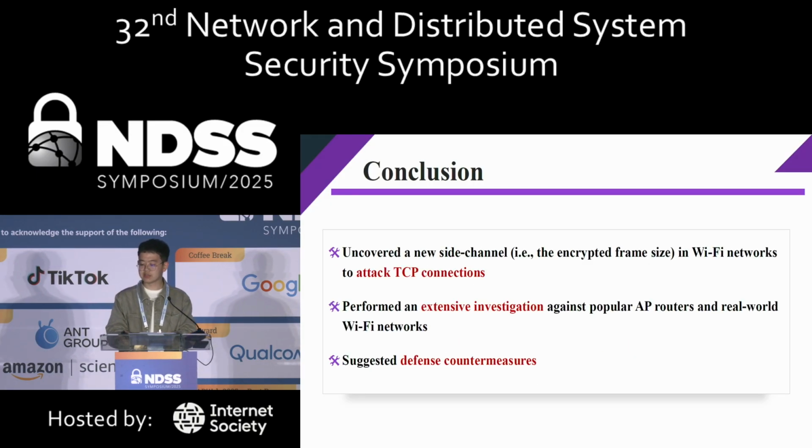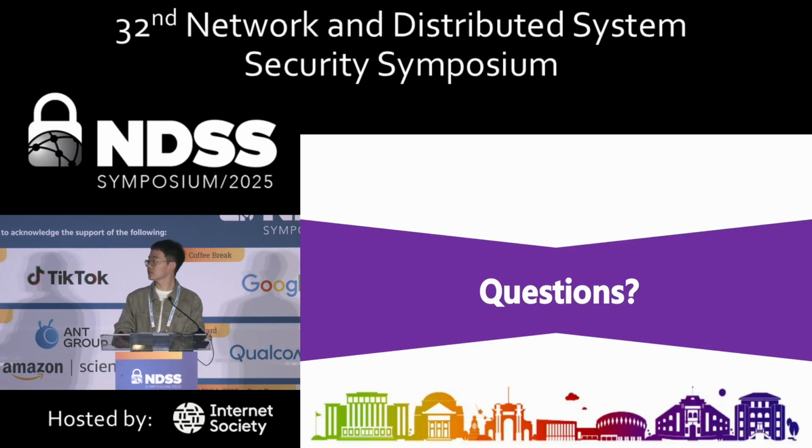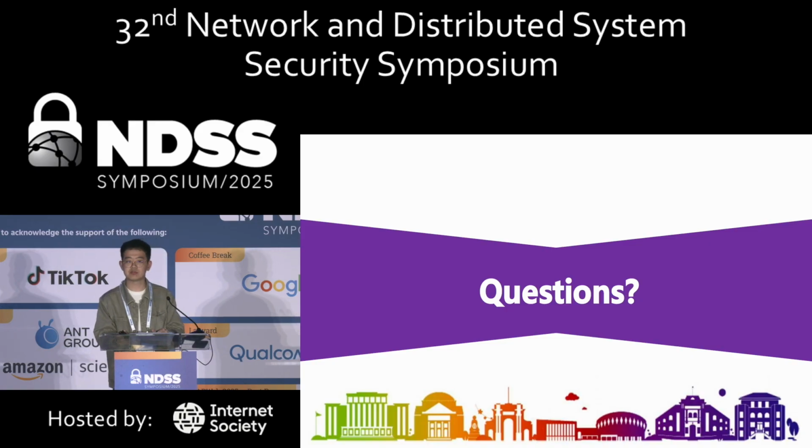In conclusion, in this work, we have uncovered a new side channel, that is the encrypted frame size side channel in Wi-Fi networks, to hijack the TCP connections. And we have performed an intensive investigation against some popular access points or routers and in real-world Wi-Fi networks. And we have suggested some defense countermeasures to fight back the attack. That's all of this work. Thanks for your attention. I'm happy to take your questions.